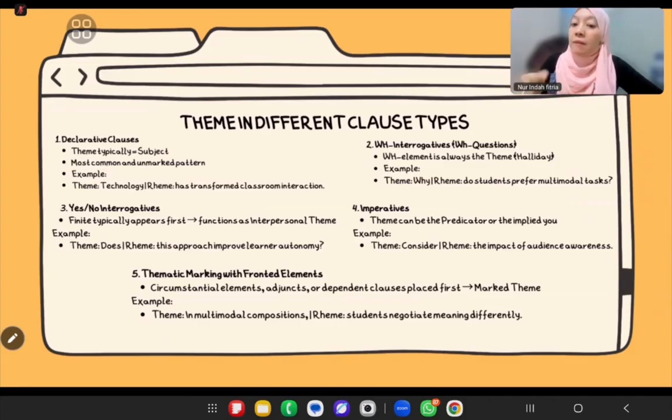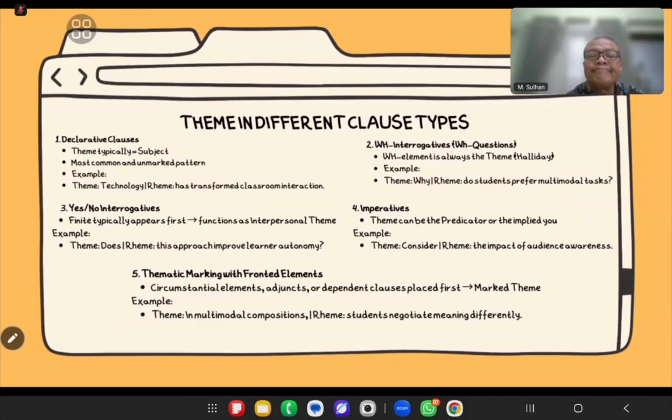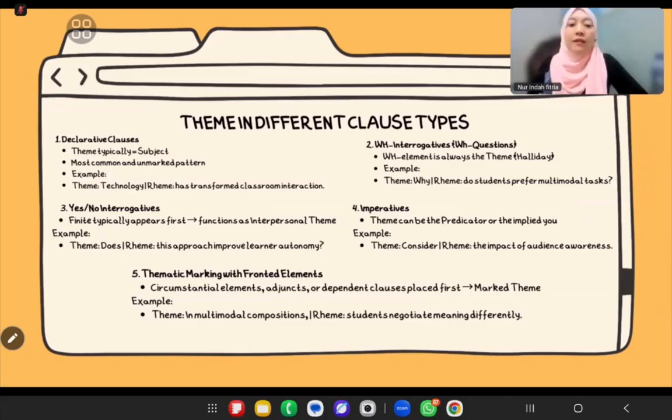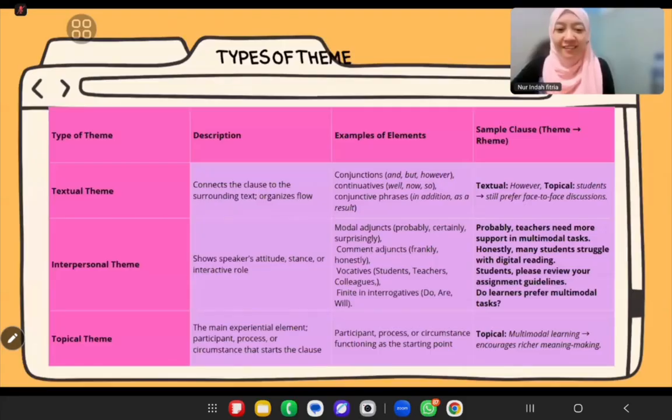The theme is "in multimodal conversations," and the rest becomes the rim. So overall, each clause type has its own logic for choosing what comes first. Once we're aware of these patterns, we can read texts more strategically and write with much clearer organization. I hope so. Okay, let's go to the next slide, please, Mr. Hadi.